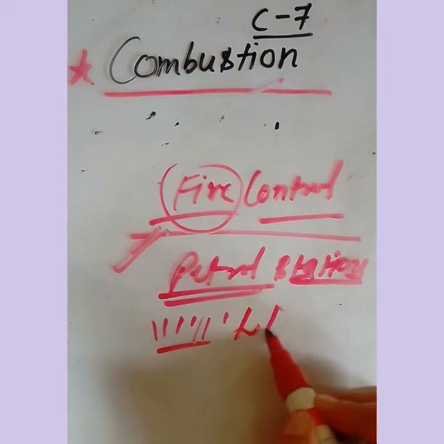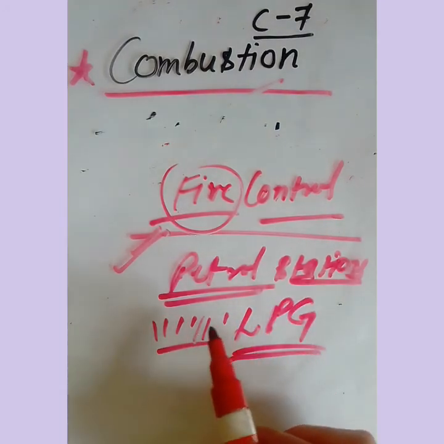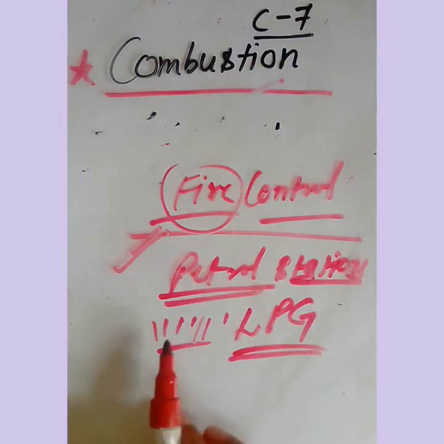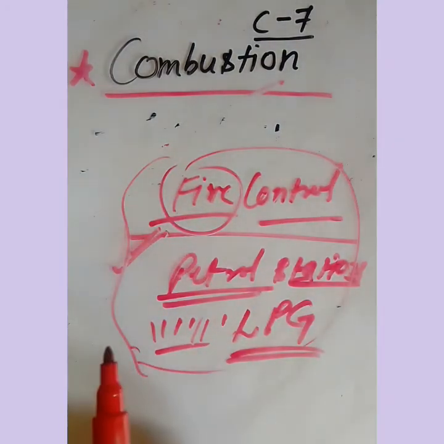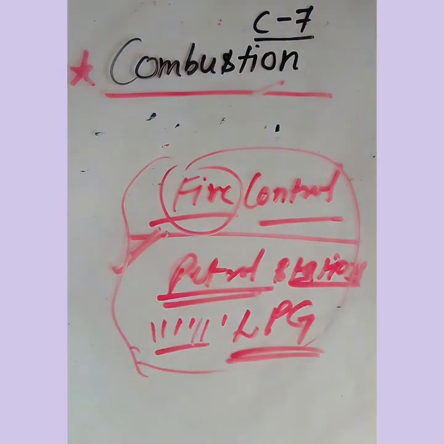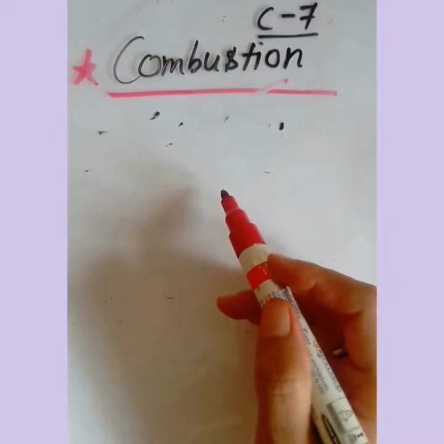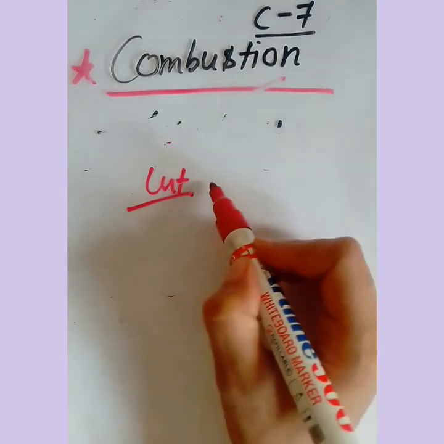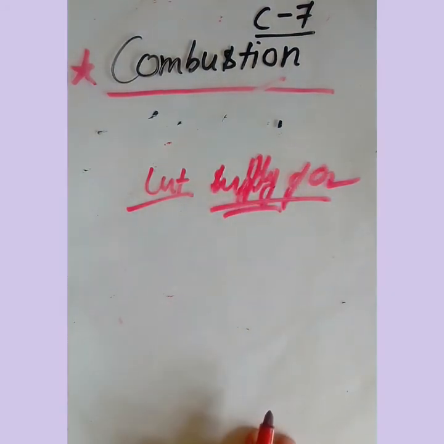Similarly, we should take precautions in LPG godowns, liquefied petroleum gas, and firecracker factories also. Care should be taken while placing candles or flames near such places. So all these precautions we should take for fire control. And once the fire has started, how can we stop it? Now the question arises, if it has started, how can we stop it? First of all, we should cut the supply of oxygen.